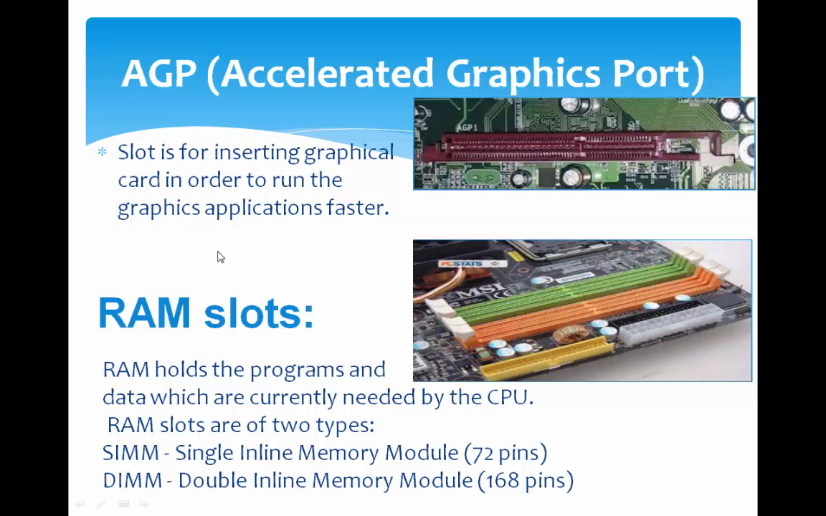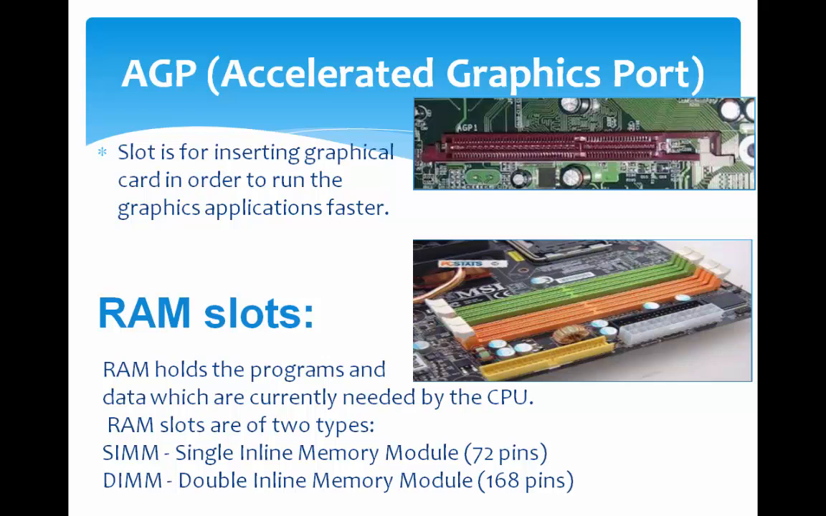The next one is RAM slot or memory slot. RAM slots or memory slots are able to insert RAM, or primary memory. RAM holds the programs and data which are currently needed by the CPU. RAM slots are of two types, SIMM and DIMM.